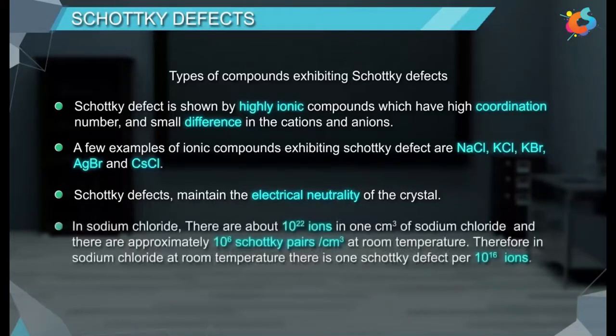In sodium chloride, there are about 10^22 ions in 1 cubic centimeter, and there are approximately 10^6 Schottky pairs per cubic centimeter at room temperature. Therefore, in sodium chloride at room temperature, there is 1 Schottky defect per 10^16 ions.